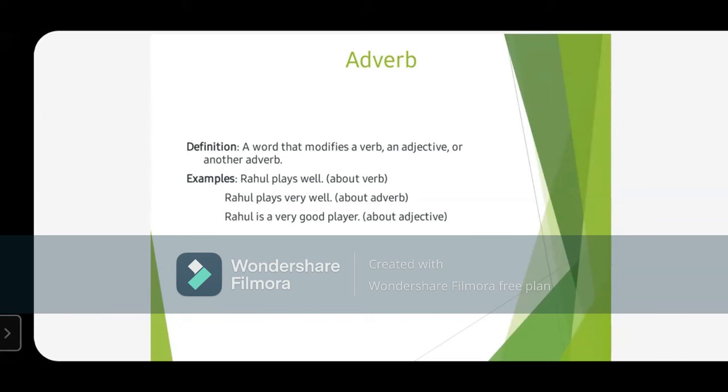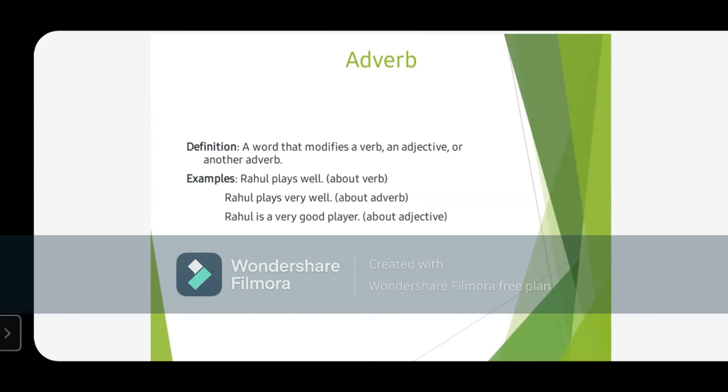Like you can see, Rahul plays well. So here plays is a verb and well is modifying plays. Fine. So this is telling the quality of another verb. In the second one, Rahul plays very well. Now this word very is used for well, and well is another adverb. तो आपने देखा ये adverb दूसरे adverb की भी quality बताता है. And in the last one, Rahul is a very good player.